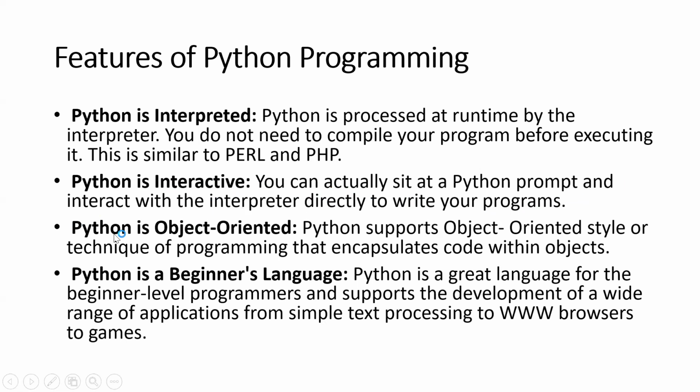Now, what is object-oriented? Python supports the object-oriented style or technique of programming that encapsulates code within objects. We know the concept of classes in Python. In that, there are majorly four types: encapsulation, abstraction, inheritance, and polymorphism. These support object-oriented programming.